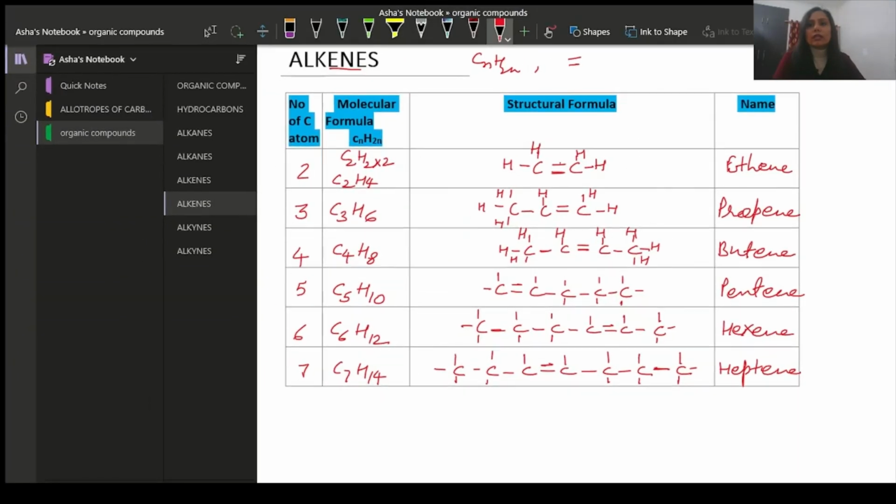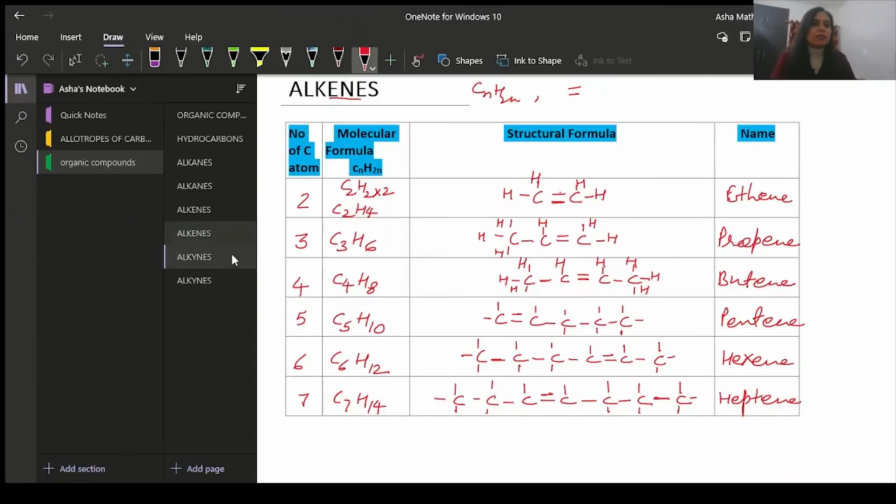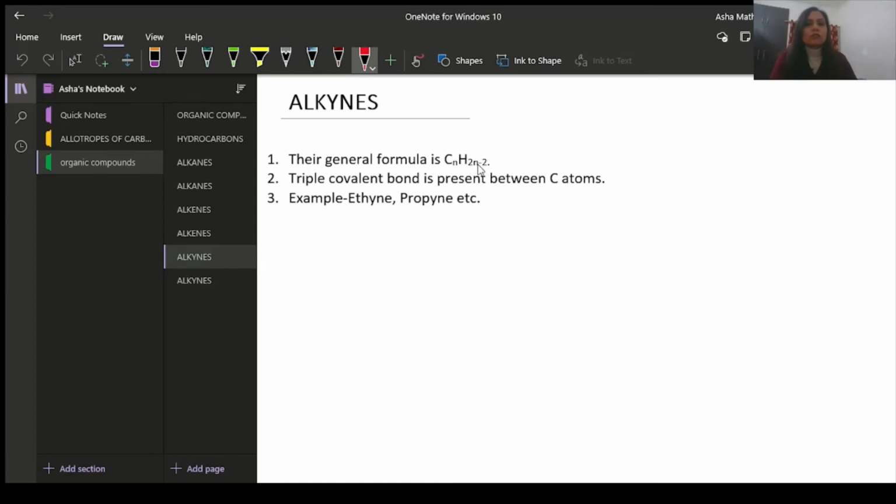Now let us go to the alkyne. They are also very easy to understand. This is alkyne. Their general formula is CnH2n minus 2. They have a triple covalent bond between the carbon atoms. It is again a category of unsaturated carbon compounds. They will have a triple bond between carbon and carbon, and the suffix in the name will be "-yne", alkyne. So yne will be used. So it is ethyne, propyne.